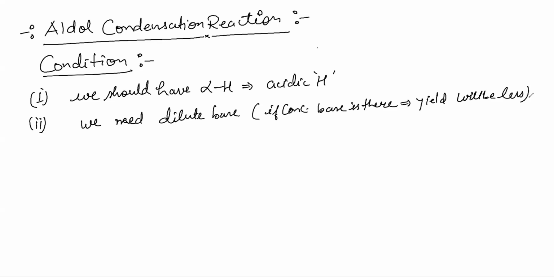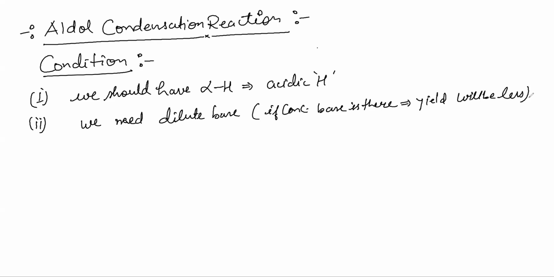Again, what I said: you should have alpha hydrogen and you should have a dilute base. If you have these two things, the aldol reaction will definitely happen.